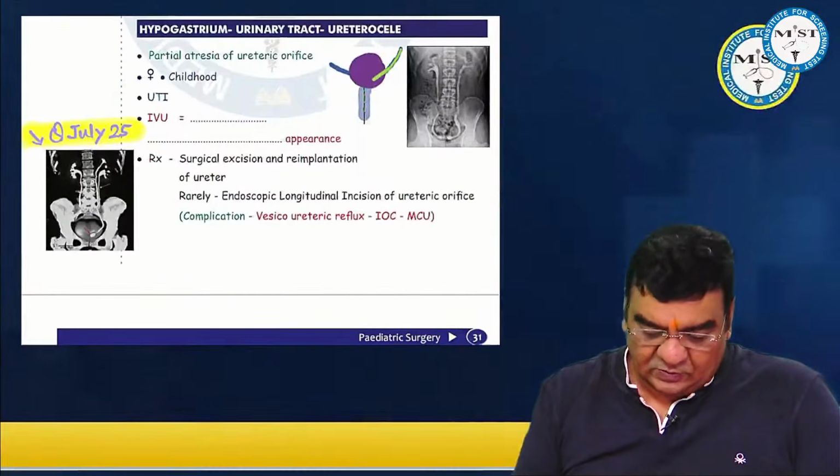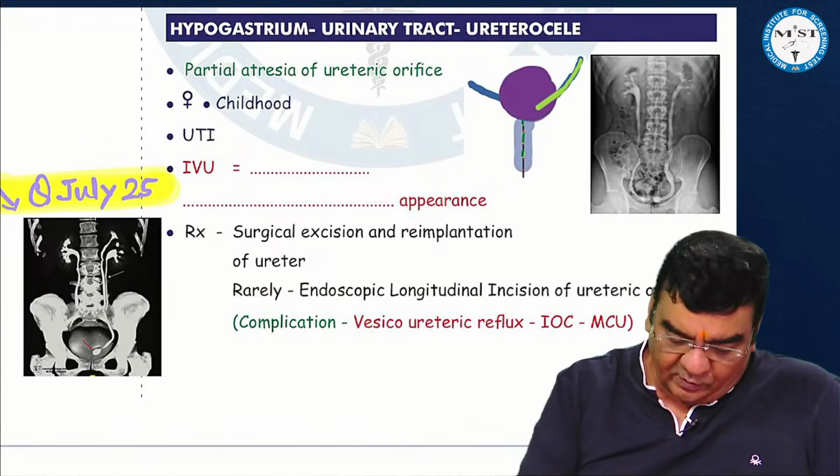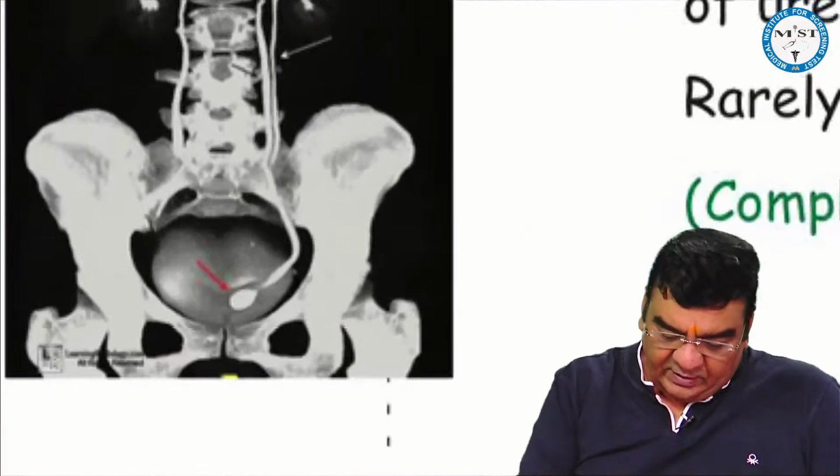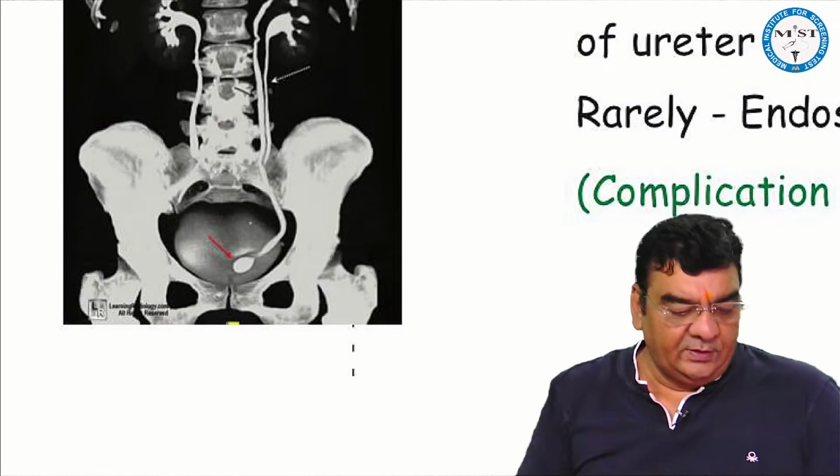So this is the cobra head or the adder head appearance, where we can see the ureterocele.